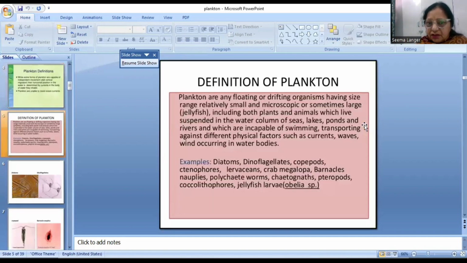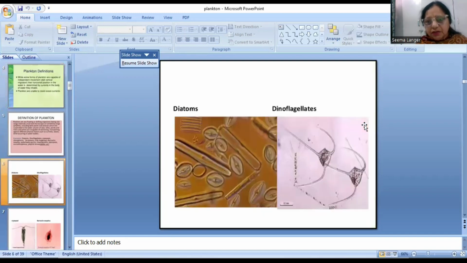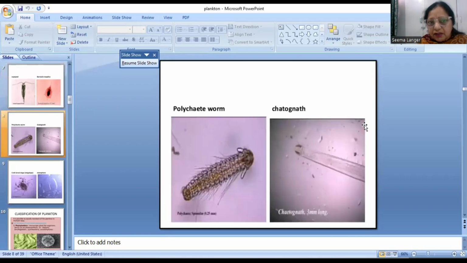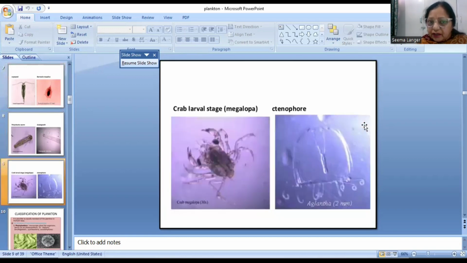Then we can see the examples of planktonic organisms. So a wide diversity of organisms belong to this category. That is diatoms, dinoflagellates, copepods, barnacle nauplius, polychaete worms, chaetognaths, crab larval stage, ctenophores. You can see crab larval stage.